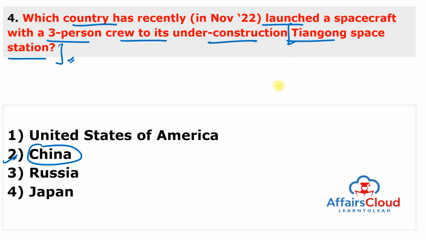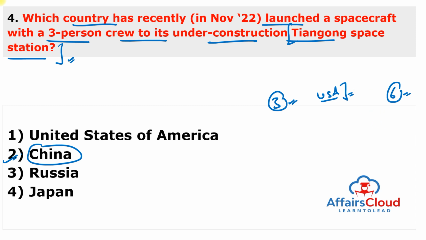So China launched a spacecraft with a 3-person crew to its under construction Tiangong space station amid intensifying competition with the United States of America, and it landed about 6 hours after the launch. And one spaceship carrying the spacecraft was launched from the northwest area of the China.